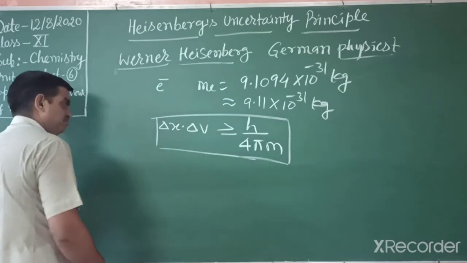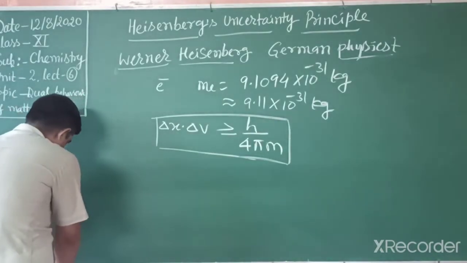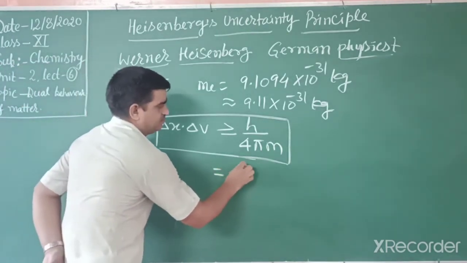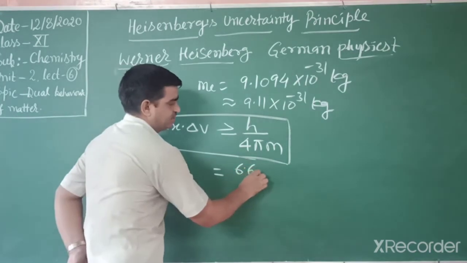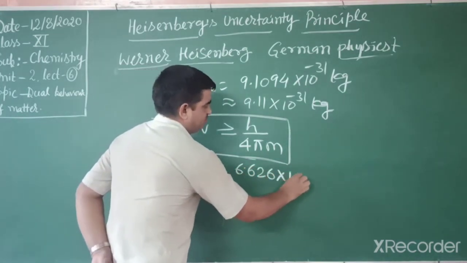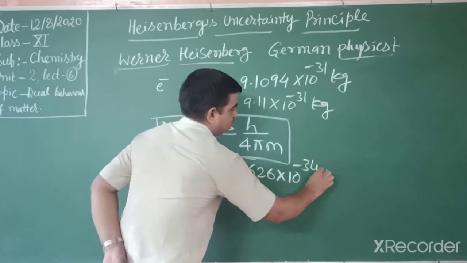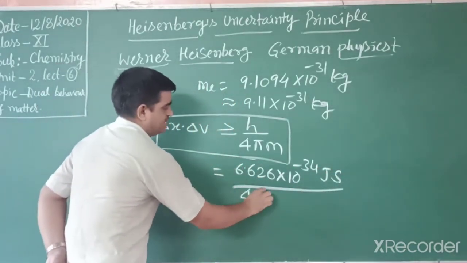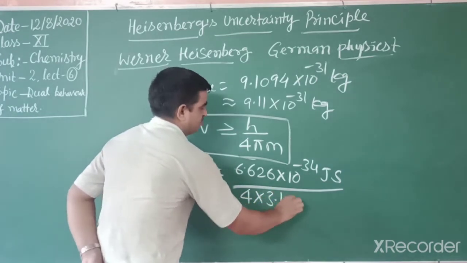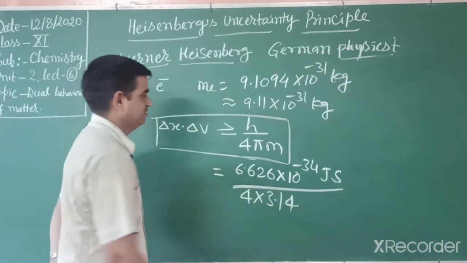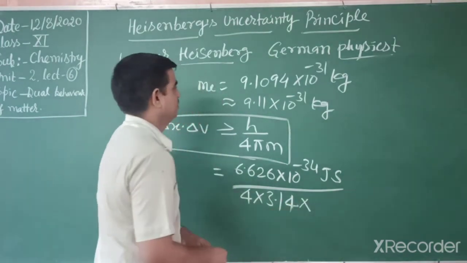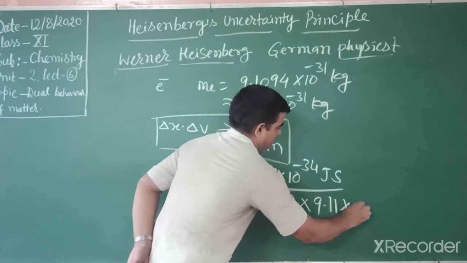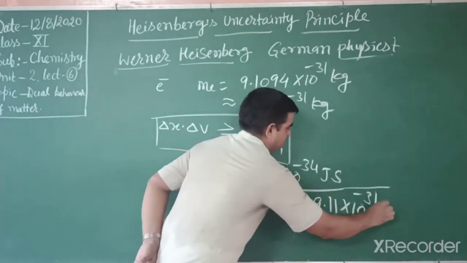According to this formula, we substitute the values. h is 6.626 into 10 to the power minus 34 joule second, divided by 4 pi, where pi is 3.14 or 22 by 7, into the mass of the electron we already wrote, 9.11 into 10 to the power minus 31 kilogram.